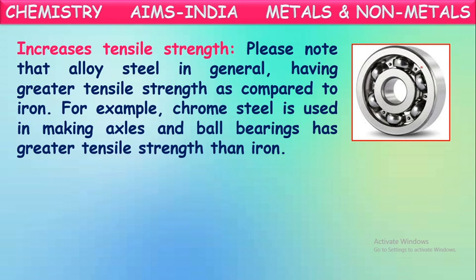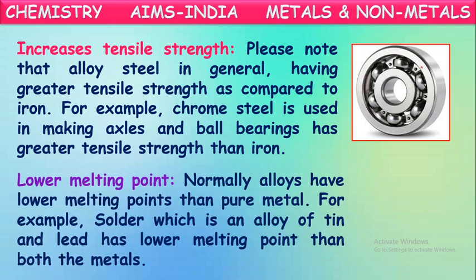They have high tensile strength than iron. If these bearings were made of pure iron, they may be damaged very easily, because they cannot bear much strain. Whereas these steel ball bearings and axles can bear much strain. They have much greater tensile strength. So we can say to increase the tensile strength also metals are alloyed.